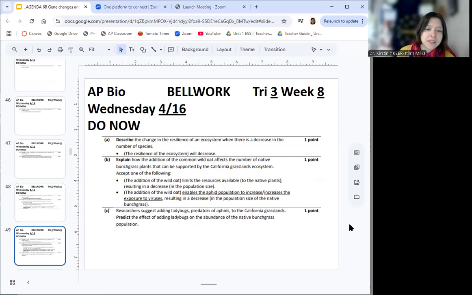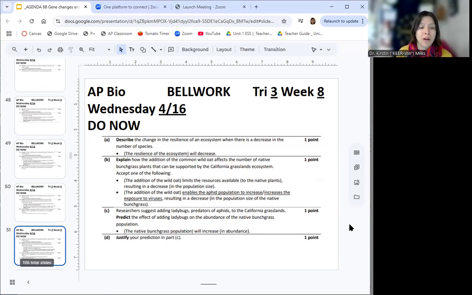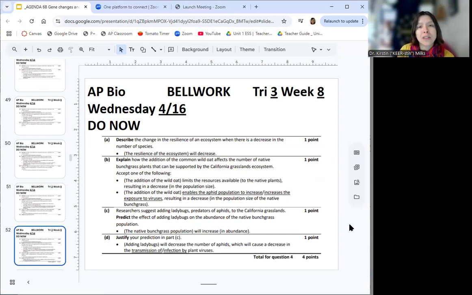C is asking, what if you had ladybugs, predators of aphids? What's the prediction? The native bunchgrass population will increase in abundance. There'll be more of them. Well, why? Because you're going to decrease the number of aphids, and that's going to cause a decrease in the infection by plant viruses of the bunchgrass, or you'll say it'll cause a decrease in the transmission of plant viruses. So either of those, but it's underlined because you have to be able to say those ideas. You have to say about infection rate in some way.